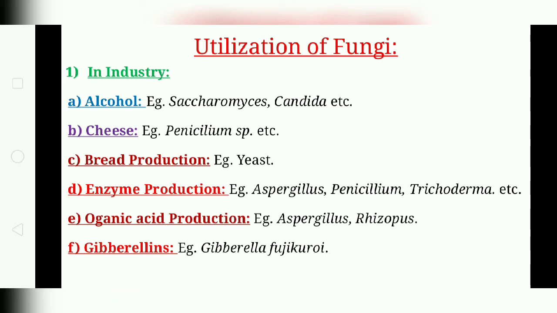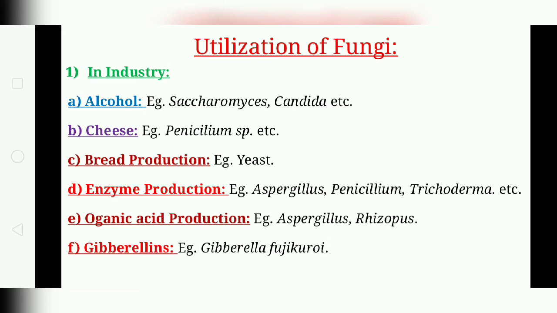The first one we discuss is alcohol production. The Saccharomyces species and the Candida species are used in ethyl alcohol production, such as beer, whiskey, and wine production by malt fermentation, with fungi like Saccharomyces species.